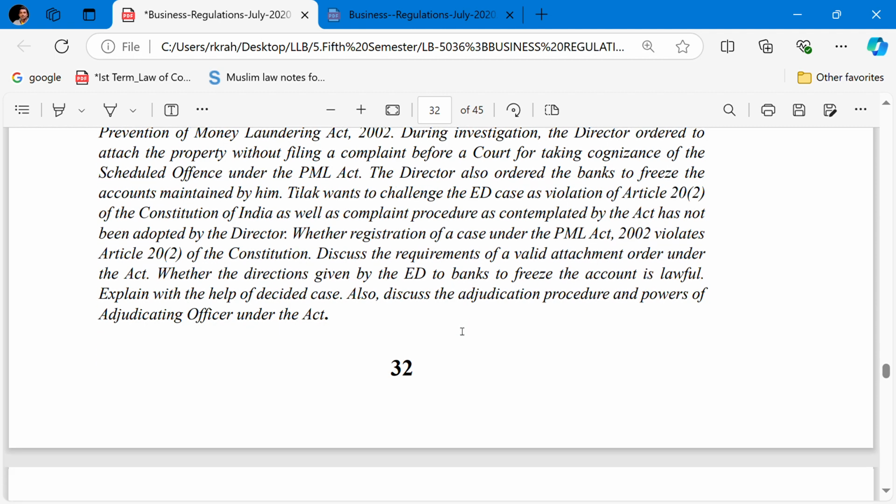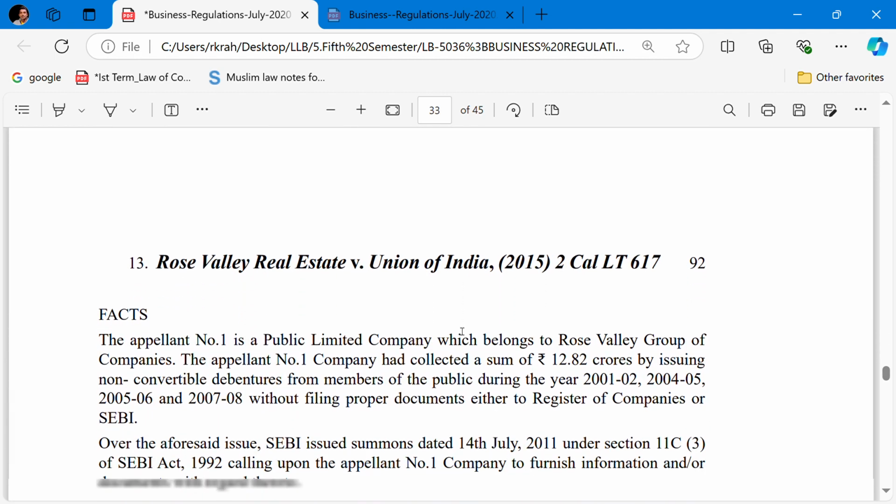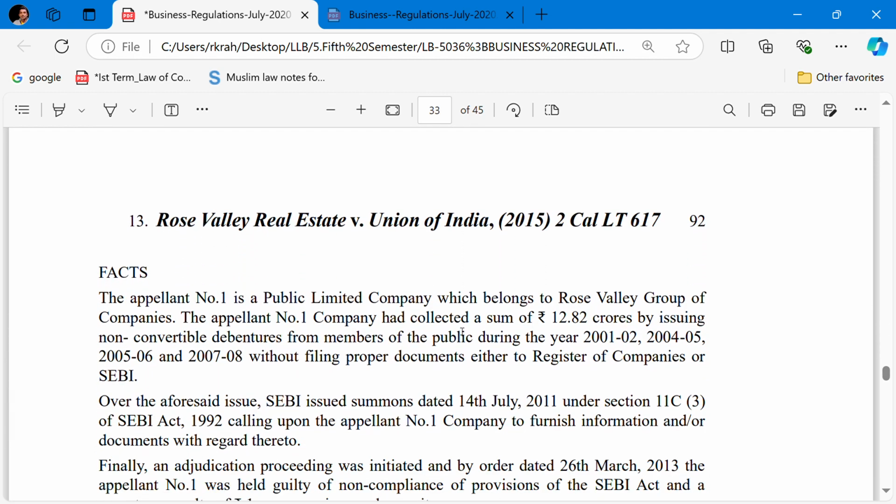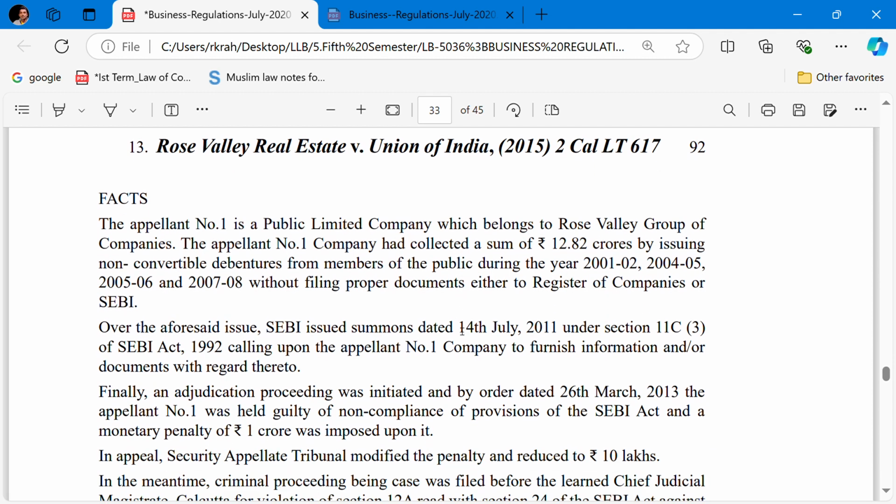So the first case is Rose Valley Real Estate versus Union of India of 2015, Calcutta High Court. Appellant number one is a public limited company which belongs to the Rose Valley group of companies.